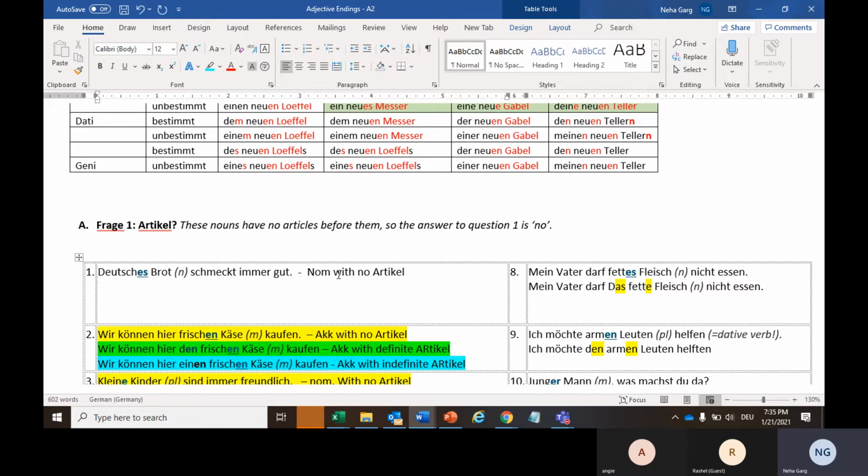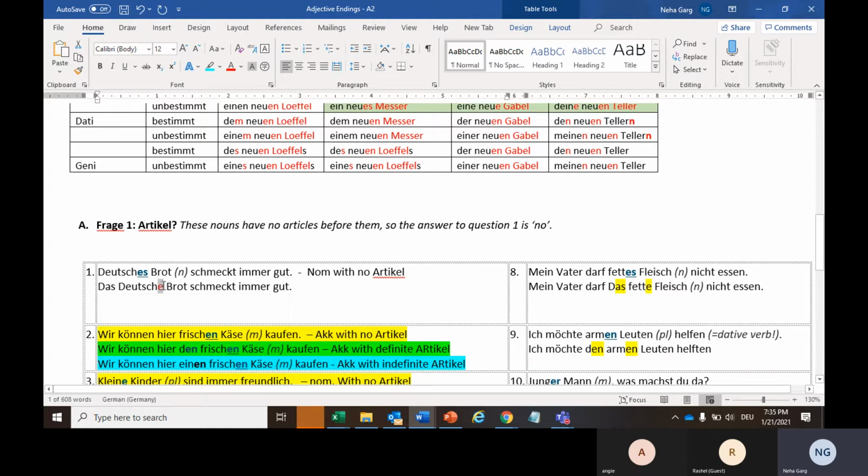Now let's say I had to write the same sentence with the definite article, what would I have written? I would have written das, because Brot is das Brot. Also, das deutsche Brot schmeckt immer gut. Because I have declared the article, or the gender of bread, with das only.